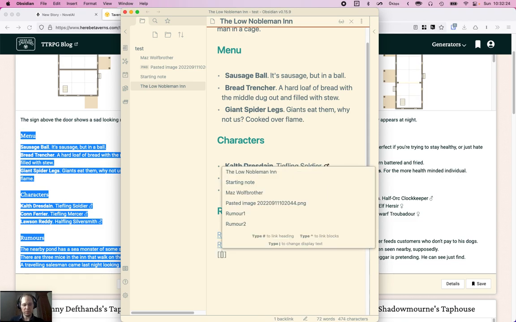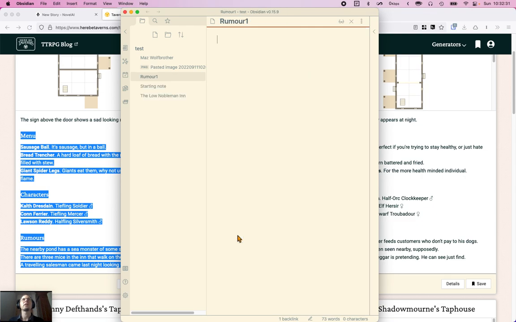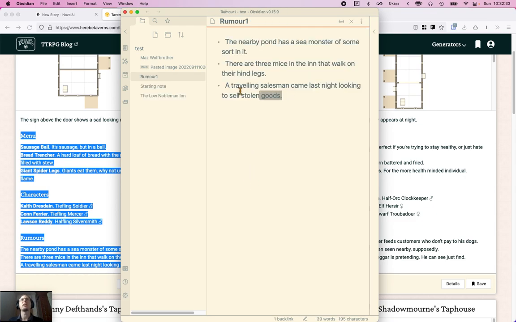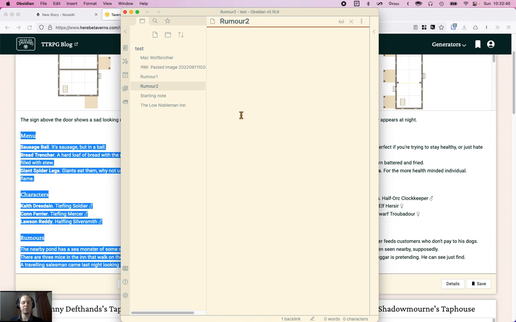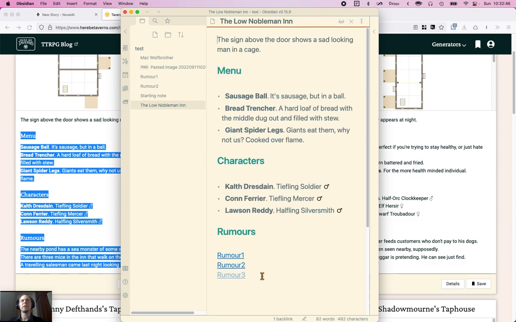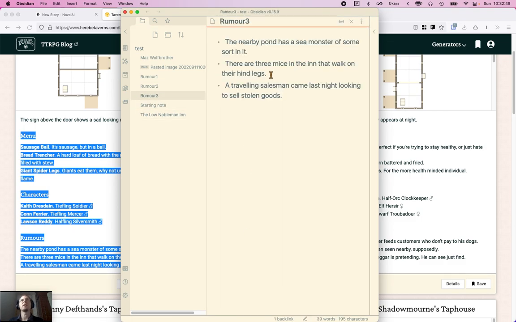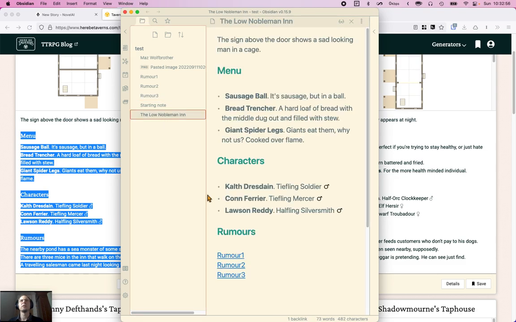This is Obsidian, remember this app. Rumor 3. Okay. And we will click that and it will generate on, we put that in it. And that'll do. Go back to the in, click that one. There. Go back to this one, back to the in, and then that one there. So not actually really using Novel AI hardly at all here.